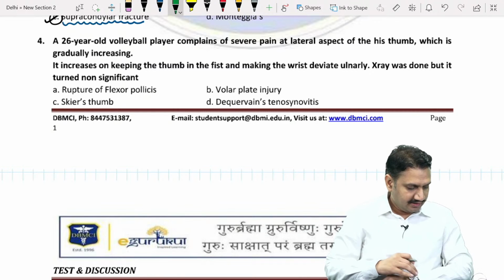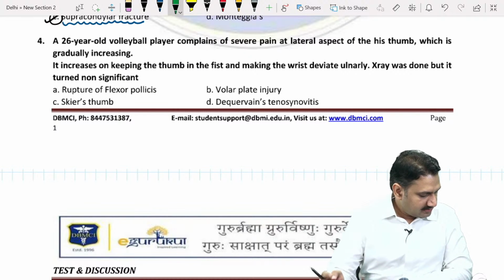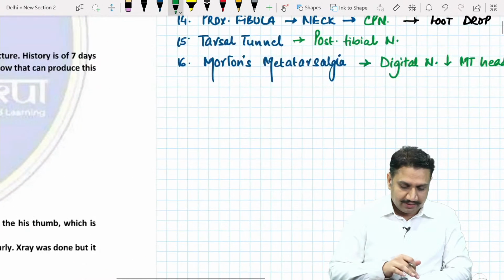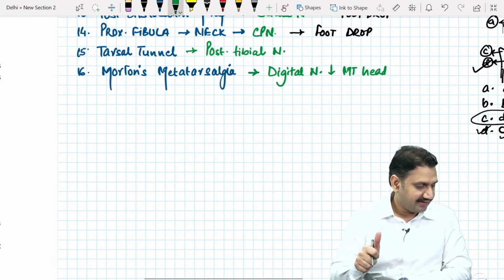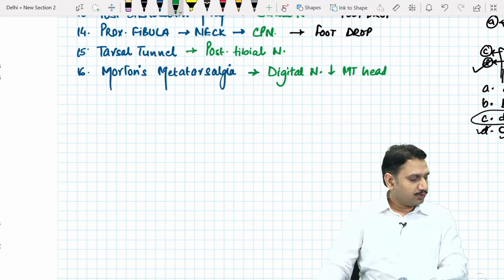Great, great, great. Right. So number 4, sir, can you please explain the last one? Last one means, Chetan, what are you trying to say? You're trying to talk about Morton's metatarsalgia. Yeah, tables. Got your point, guys. We'll be going with the tables. So basically,